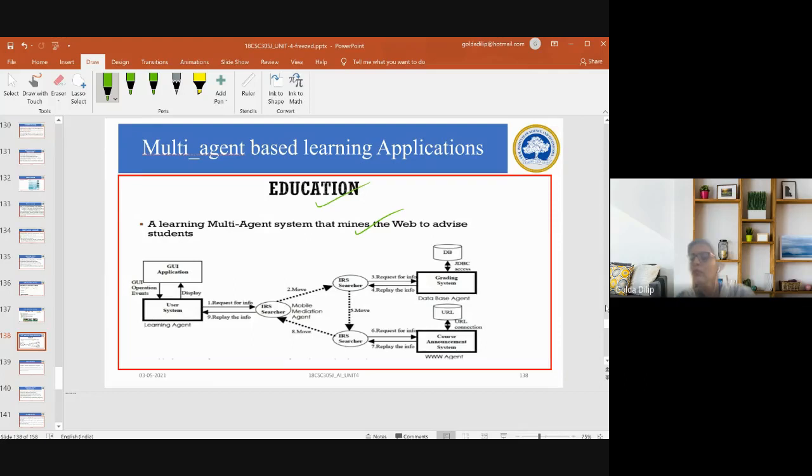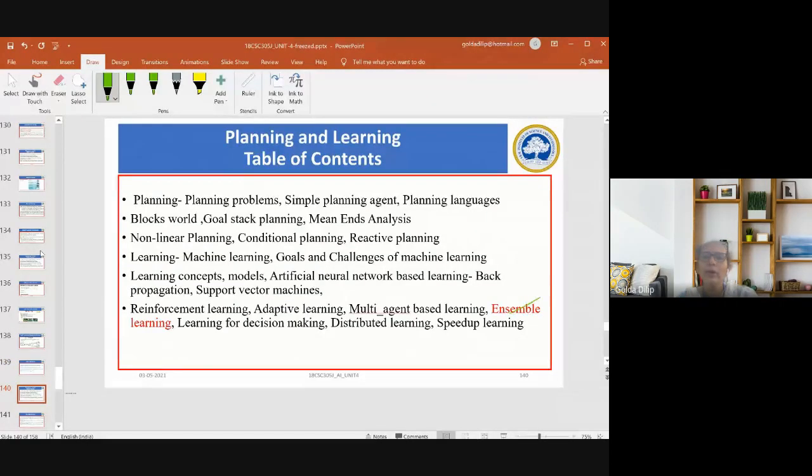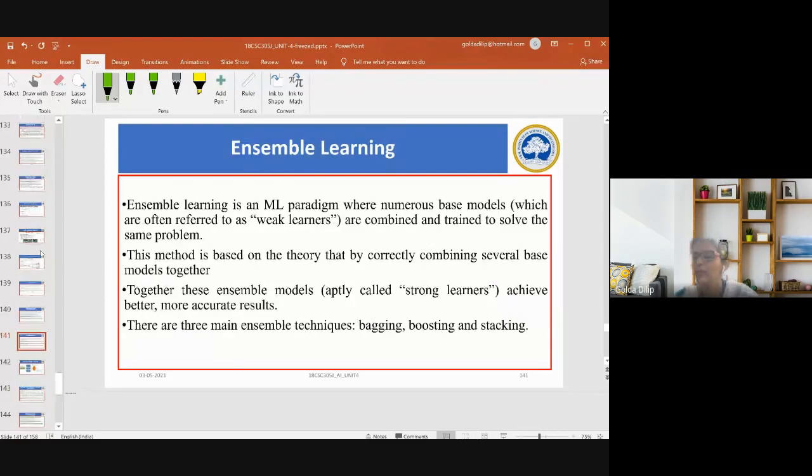Basically, some sort of information customization using the so-called multi-agent paradigm by combining various other techniques like machine learning, web mining, or user modeling. That's an example of education. Next, coming to other applications: traffic control, education, business. I told you business, e-commerce and other things, Amazon. These are all other applications. Next, moving on to the next topic called ensemble learning.